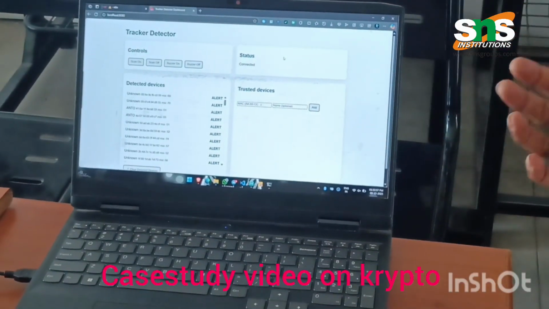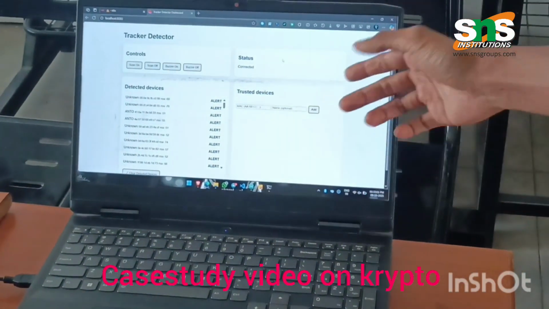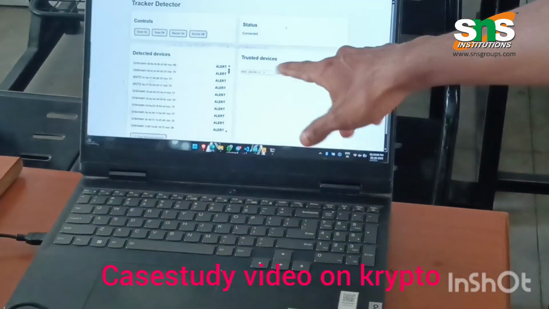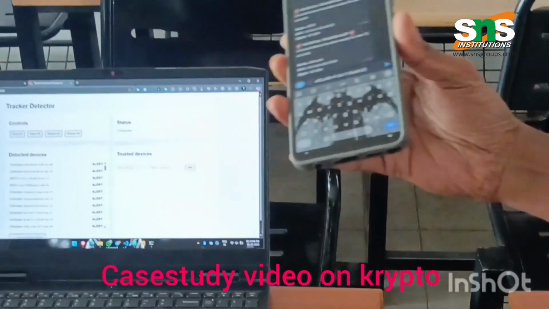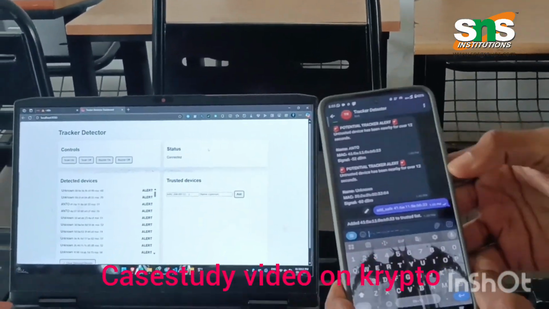You are looking at the web view of the tracker device. It shows the detected devices and the trusted devices. We can also add a trusted device via this website, and we can send this using Telegram. If we add it, you can see it there also.